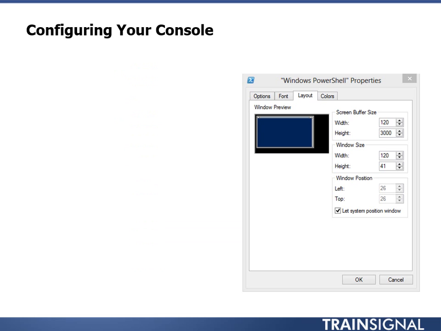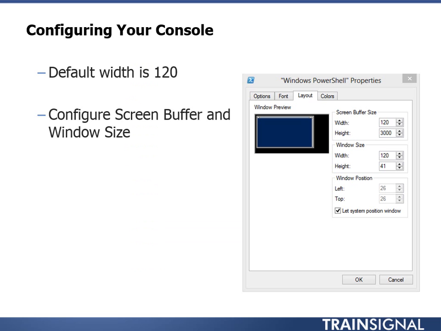Once you get PowerShell up and running, you may want to configure your console, the blue screen, which is what we're going to be working with. You may want to adjust the width. The default width is 120 characters. Most monitors now are big. We run intense resolution, so there's a lot of information you get, so the default is 120. You can certainly adjust that.